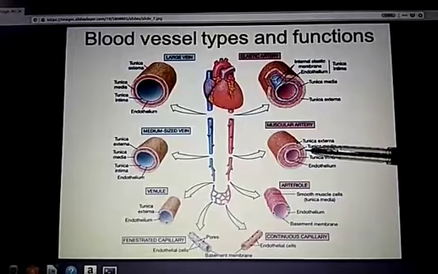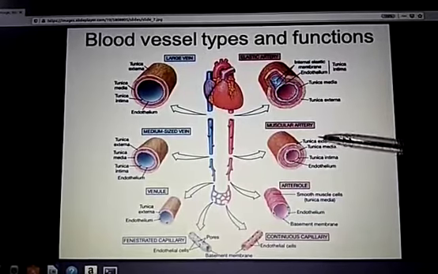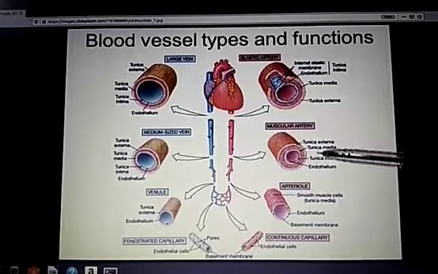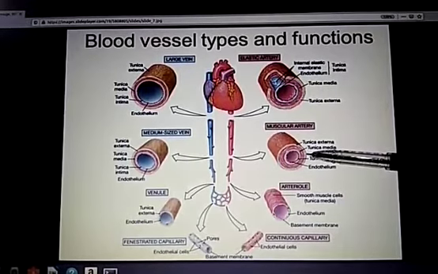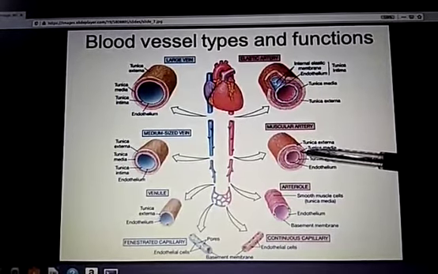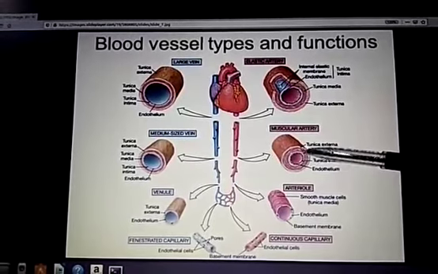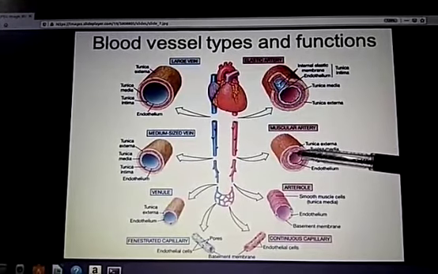Muscular artery, on the other hand, has only the three layers: tunica externa, tunica media, and tunica intima. It lacks the internal elastic membrane. It is usually present along the organs or vital organs of the human body.